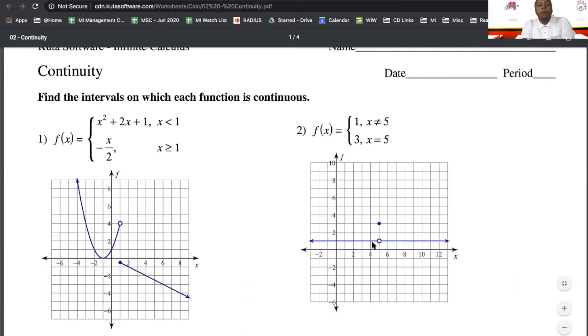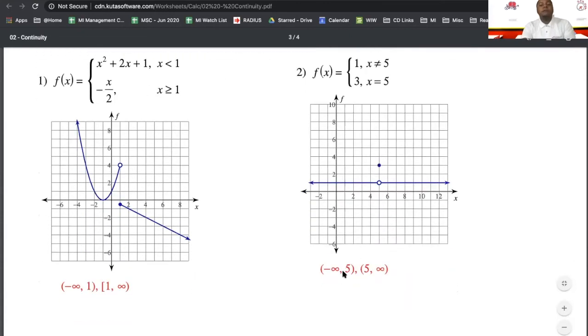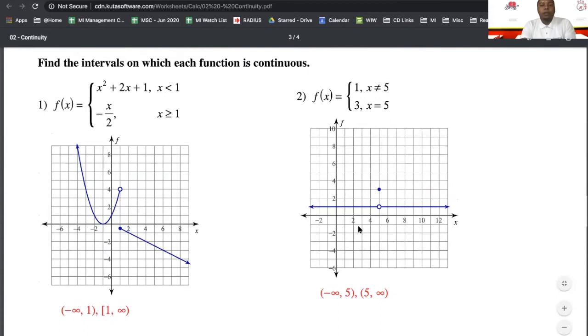So our interval here would be negative infinity to 5, and then 5 to positive infinity. Please notice there are no brackets here, because the parentheses around the 5 show us that it never touches 5, except when we jump up to y equals 3. So just be careful with your parentheses and brackets again.